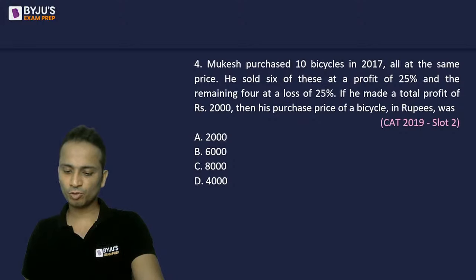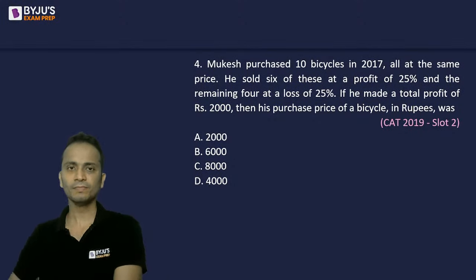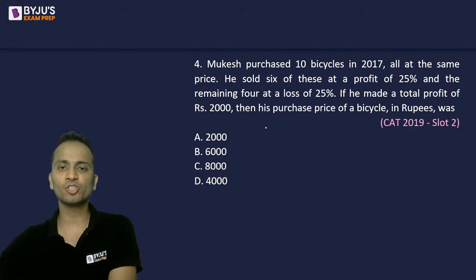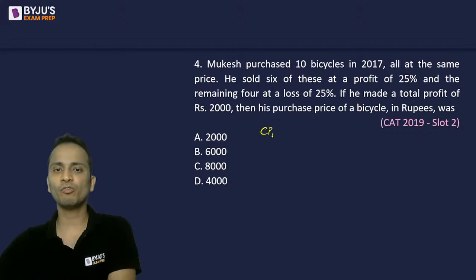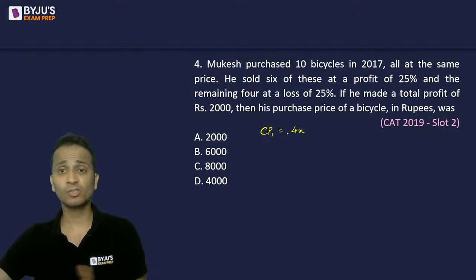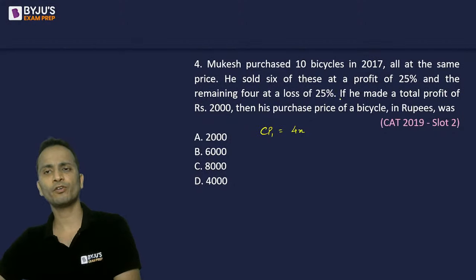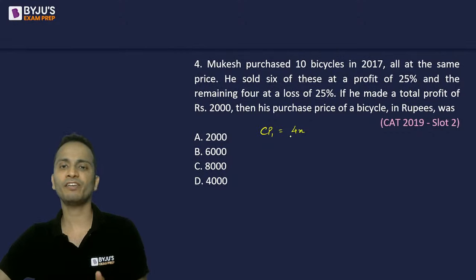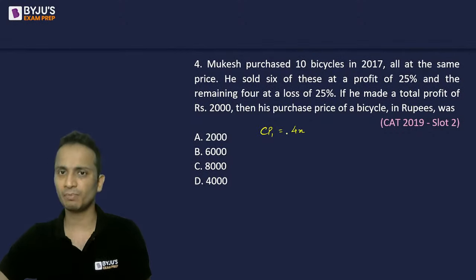Now, quick answer from Chandu. Okay, nice. Now, what you can do is you can start by assuming cost price of one cycle as 4x, or you can assume it as 10x or 100x, whatever you want to. Why I've assumed it as 4x? Because there is a profit of 25%, loss of 25%. So it is easy to calculate 25% of any number which is a multiple of 4.